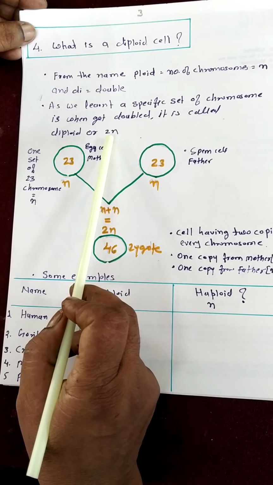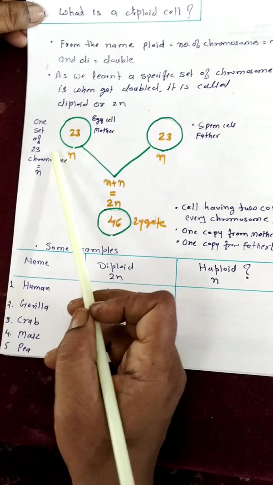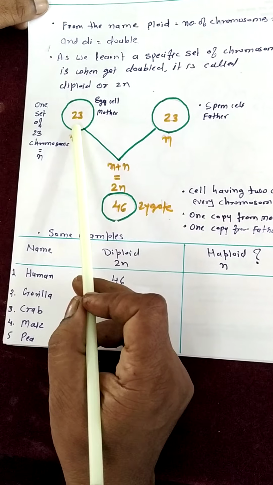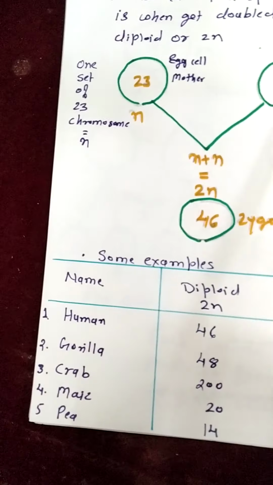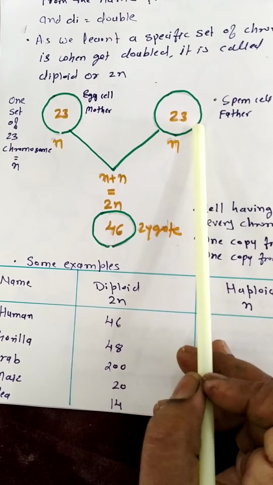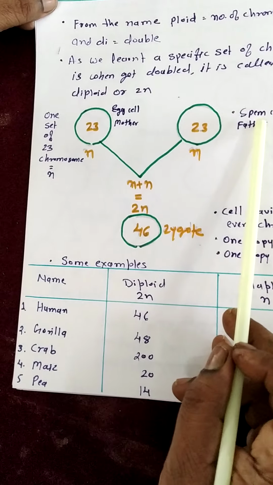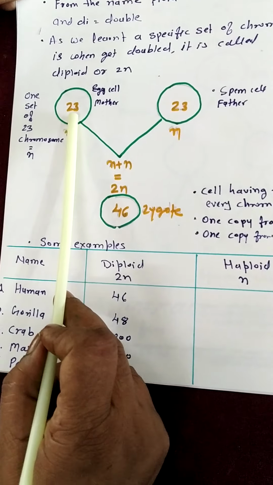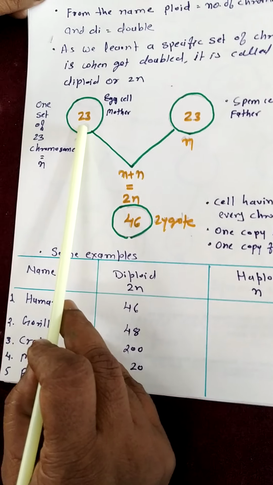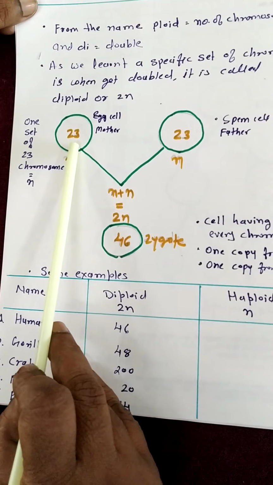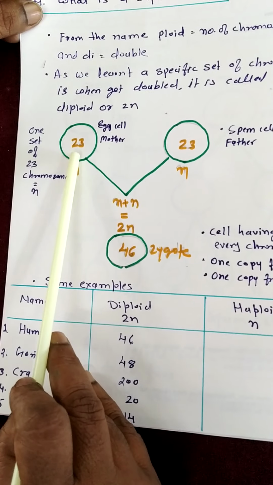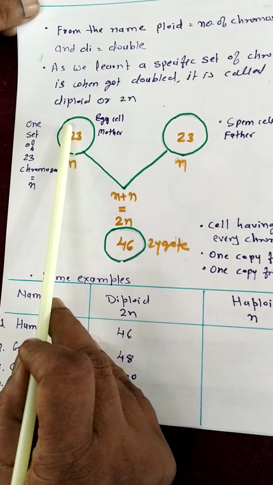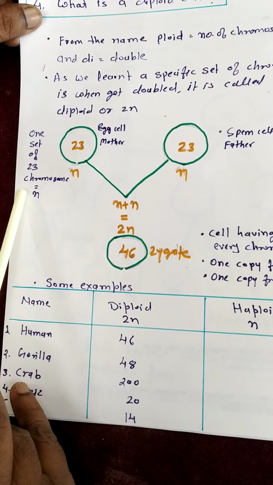diploid or 2n. So see, diagrammatically, this is an egg cell from the mother, and this is a sperm cell from the father. These reproductive cells are called germ cells. Each cell is haploid. Why haploid? Because it contains half the number of 46, that is 23. The 23 means one set of chromosomes.